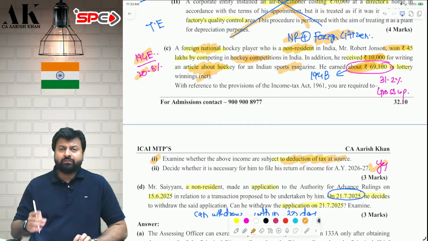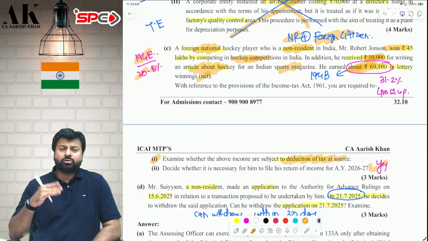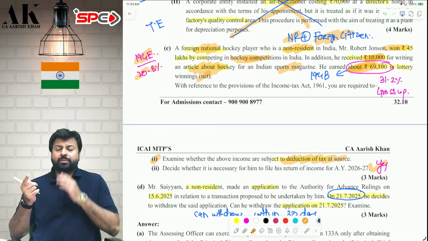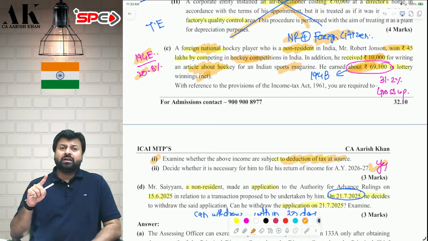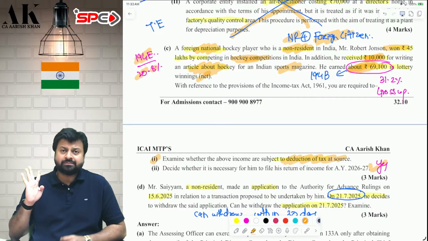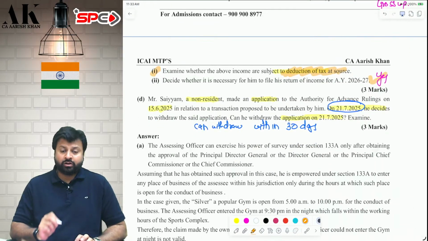Yes. If they would have only earned the first two incomes and TDS would have been deducted, there is no need to file the return. Now, because the foreign national player is also earning horse race or lottery income, whatever it is, therefore he is liable to file the income tax return. If he had only earned 194E income and TDS had been deducted, there is no need to file the income tax return. But in this case, yes, he has to file because he is earning lottery also.